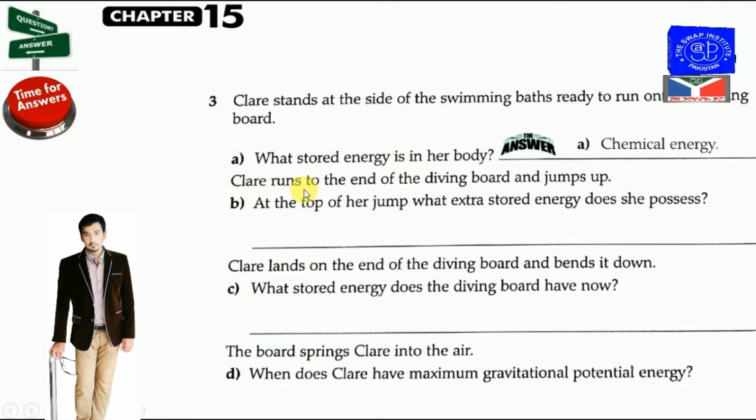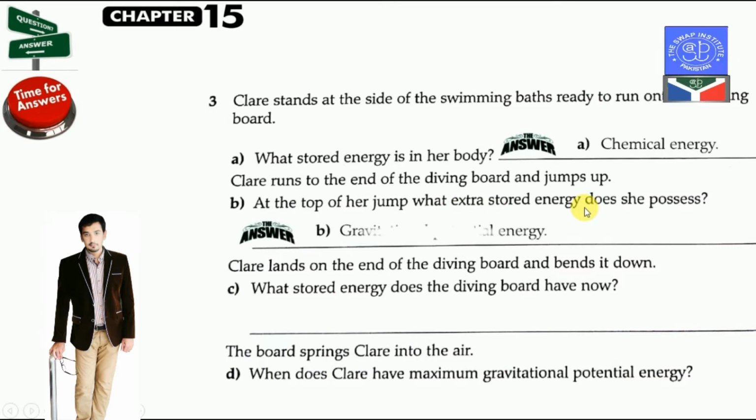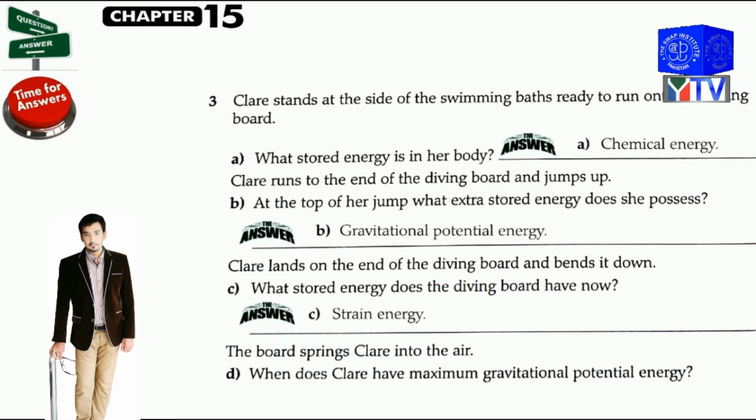The player runs to the end of the diving board and jumps up. At the top of her jump, what extra stored energy does she possess? The answer of this question is gravitational potential energy. Okay. The player lands on the end of the diving board and bends it down. What stored energy does the diving board have now? The answer of this question is strain energy. Okay, strain energy or elastic energy.